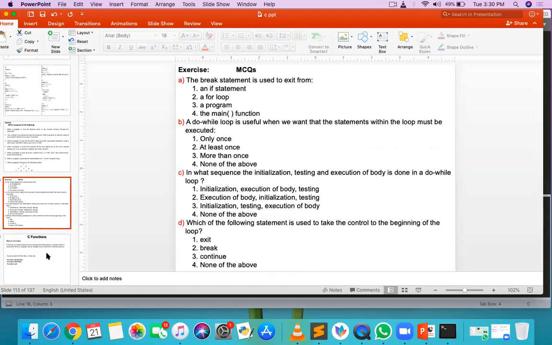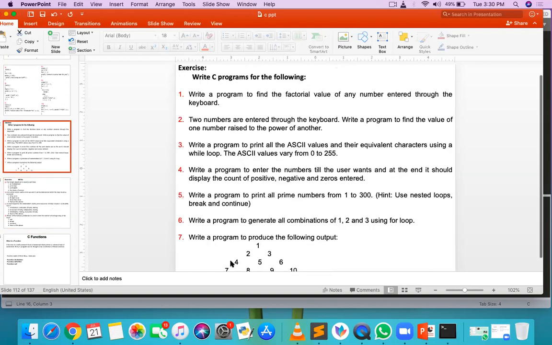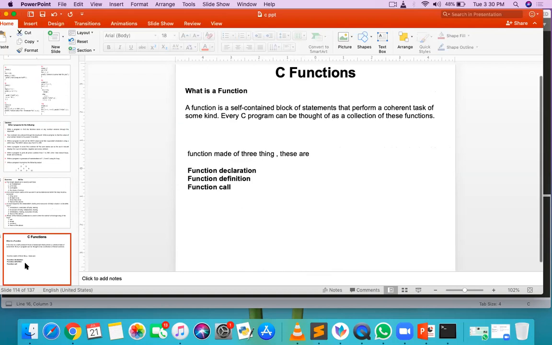And then these are some MCQs. Tomorrow we will see more practice on loops. Write a program to produce the different outputs, and if you have any doubts in these programs also, you can ask. Then the day after tomorrow we'll start with the new topic, functions.